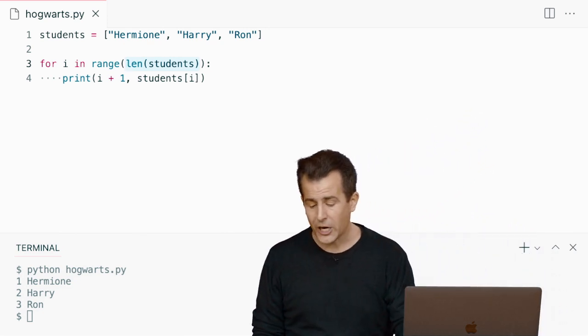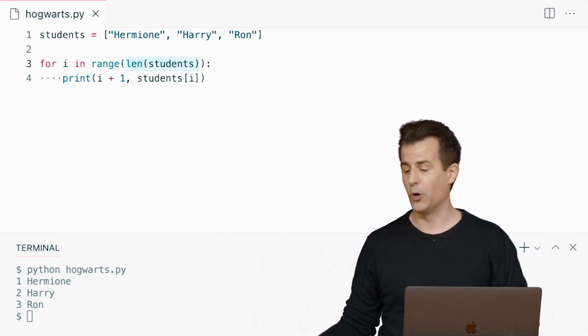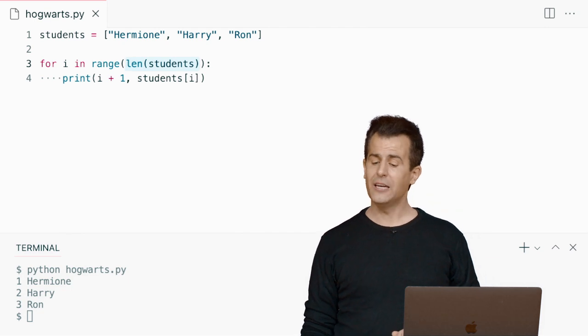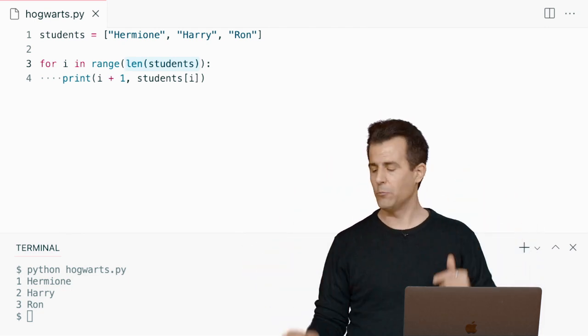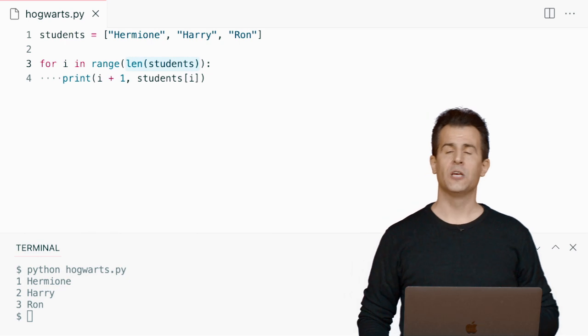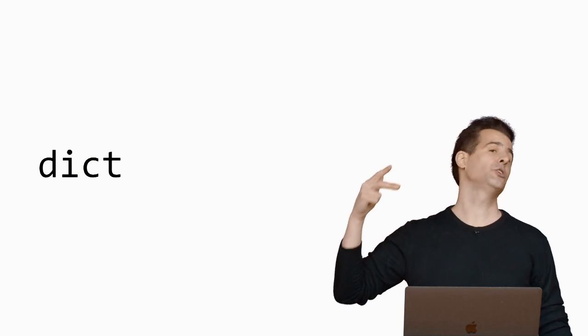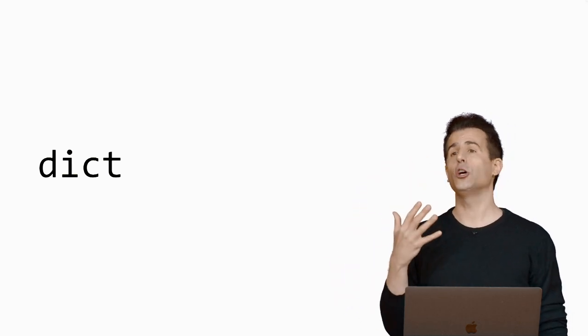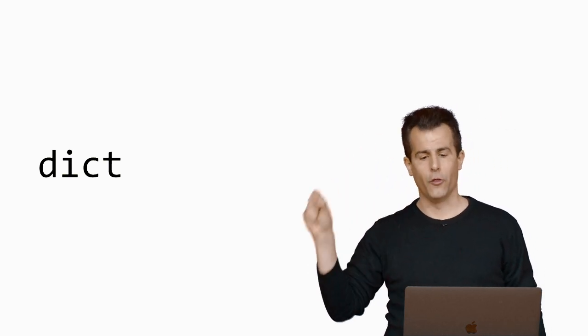All right, if I may, let me transition now to in Hogwarts still to introduce one final type of data before we combine everything with a few final programs. It turns out in Python, there's not just strings, not just ints, not just floating point values, not just bools, not just lists. There are also what are called dictionaries, or dicts, which are a data structure that allows you to associate one value with another.